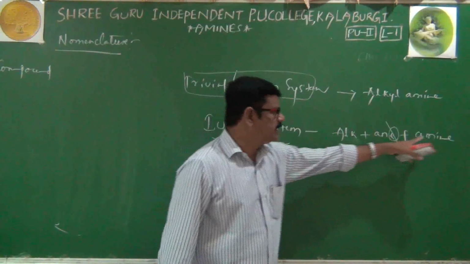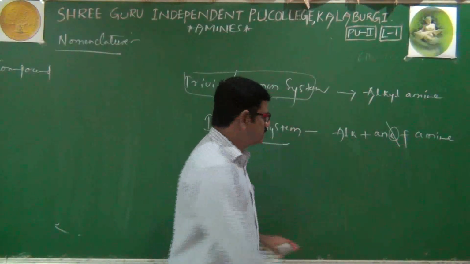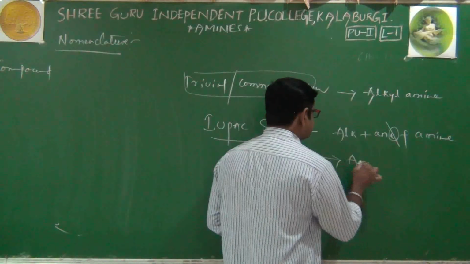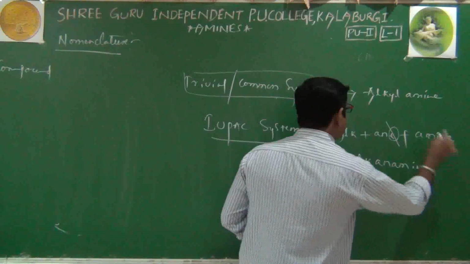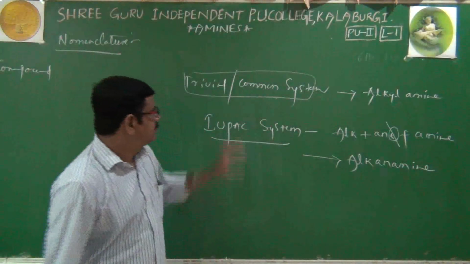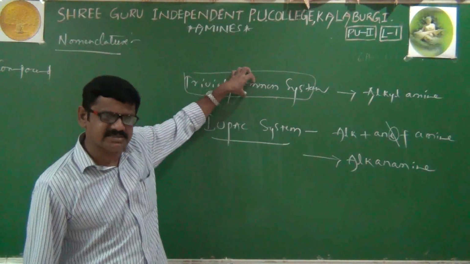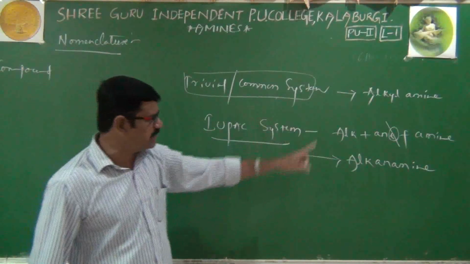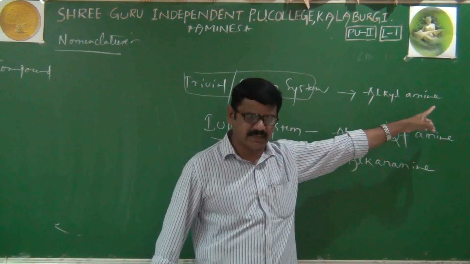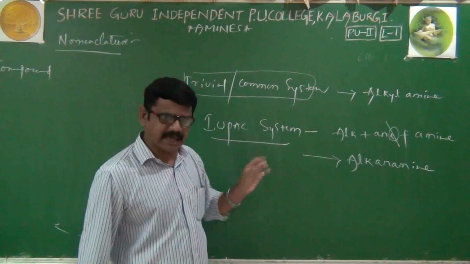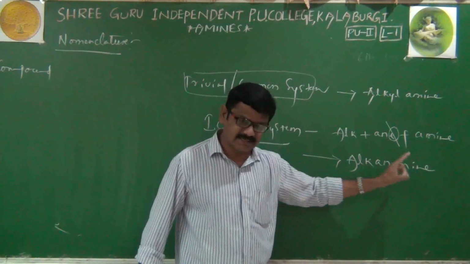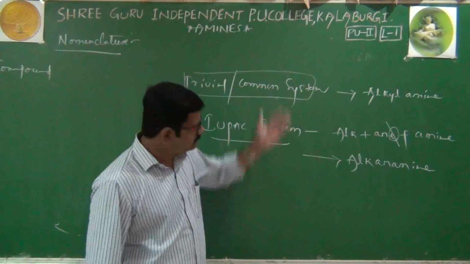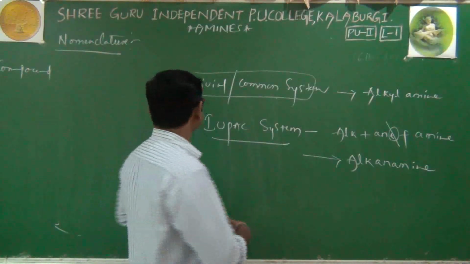In place of E, the secondary suffix will be substituted. Therefore, its name is alkanamine. That's it. Alkanamine. That's why in the common system or trivial system, every amine should be in alkyl amine format only. In the IUPAC system, every amine should be of the alkanamine type only. Okay, we'll discuss clearly one by one.